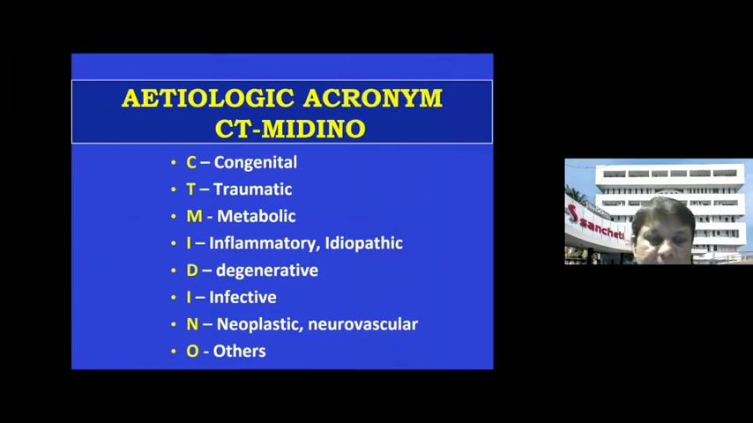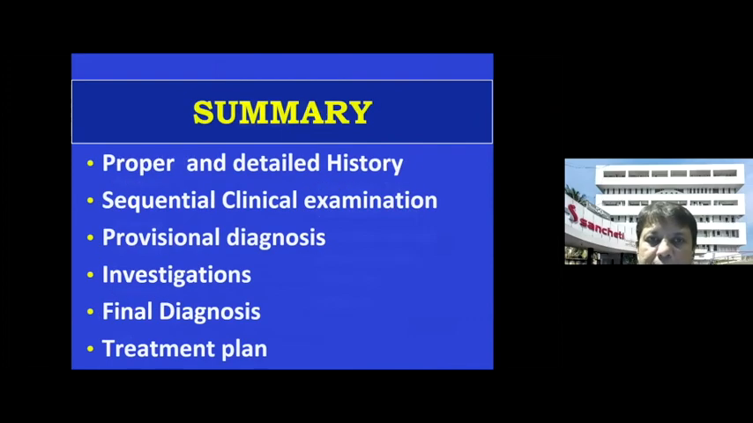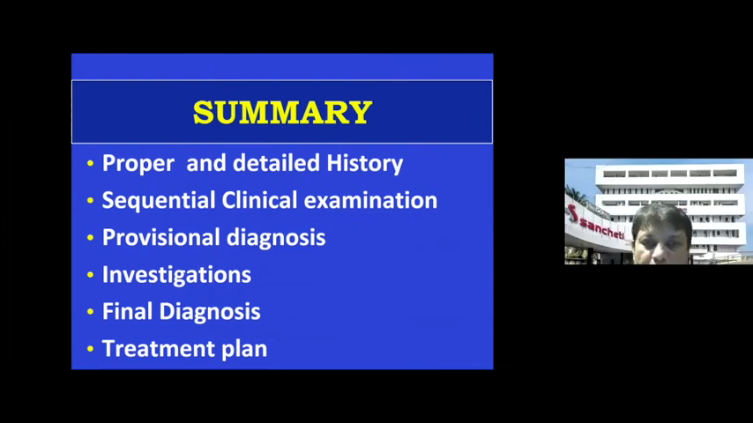So friends, as I come to the end of my talk, please remember this acronym for various conditions: CT, MEDINO. Congenital, traumatic, metabolic, inflammatory, idiopathic, degenerative, infective, neoplastic, neurovascular, others. So this is a good mnemonic for you to remember. Always have the differential diagnosis in your mind. So if you've done your history well, your clinical evaluation well, you will definitely come to a perfect diagnosis. And always remember to have a proper sequence of taking the history as well as your clinical evaluation, come to your provisional differential diagnosis, do the investigations, come to the final diagnosis, and then to a treatment plan.